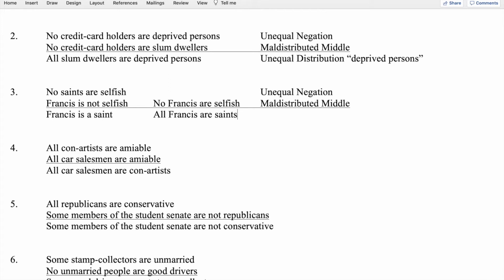And then we can look at the end terms, and the end term Francis is distributed both in the conclusion and in the second premise. Both times it's the subject of a universal, and that's fine. But the end term saints is not distributed in the conclusion because it's predicate of an affirmative, but it is distributed in the first premise because it's subject of a universal. And so we have unequal distribution of the end term saints. So again, 3 fallacies in number 3.